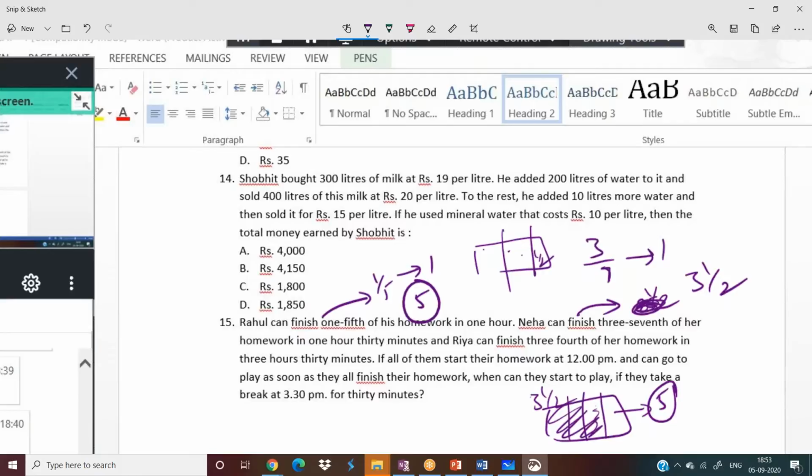And if all of them start their work at 12 p.m. and can go to play as soon as they finish their homework, when can they go to play? But here the condition is they'll take a small break at 3:30, for 30 minutes. Now, who is taking much time here? Ria, Neha, Rahul. Rahul only is taking more time. Obviously, it must be less than 5, 4.5 at maximum, or else 4 hours 45 minutes at maximum. Here, Rahul is taking much time. So even if Neha and Ria finish their work, they have to wait for Rahul.